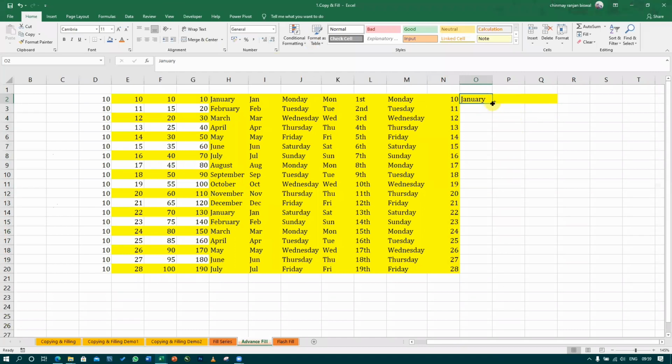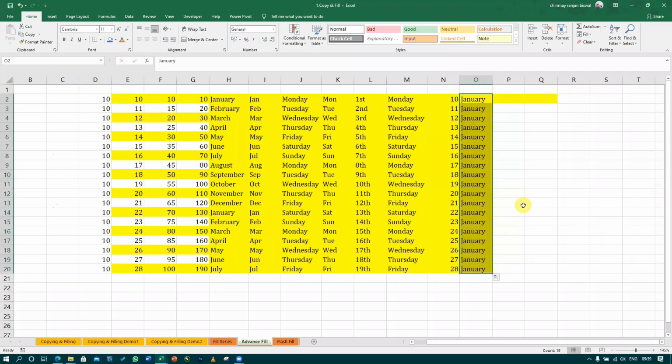Okay, so it will just populate with January. So the opposite thing happens. Is it clear? Now, what if you want to fill the cells only with January without pressing Control?